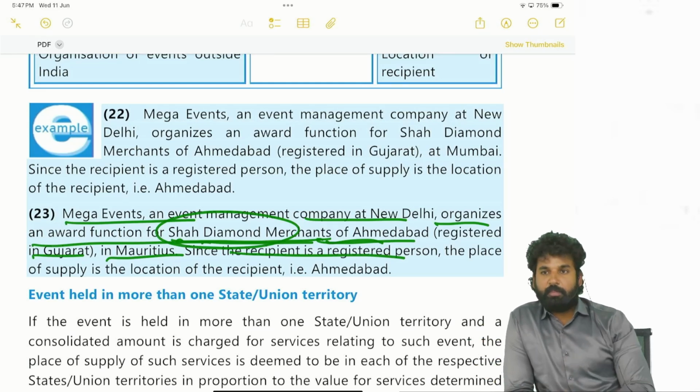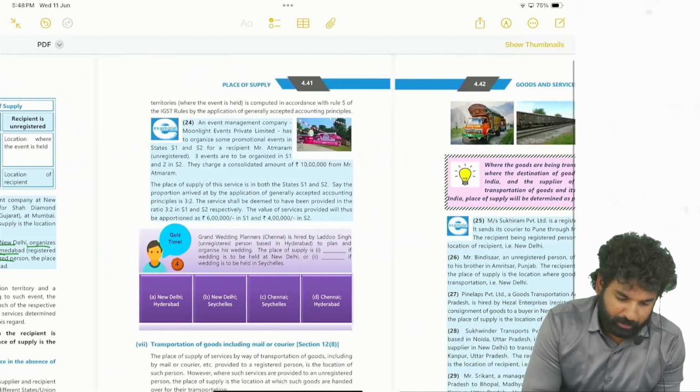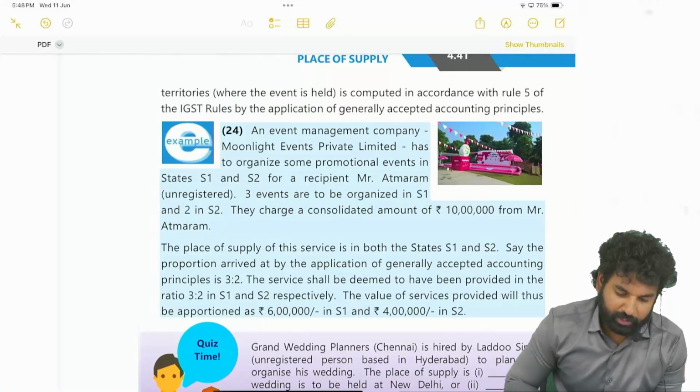In this case, what had happened? If it is provided to a registered person, then it is the place of the registered person, right? Next, see here, event is held in more than one state.